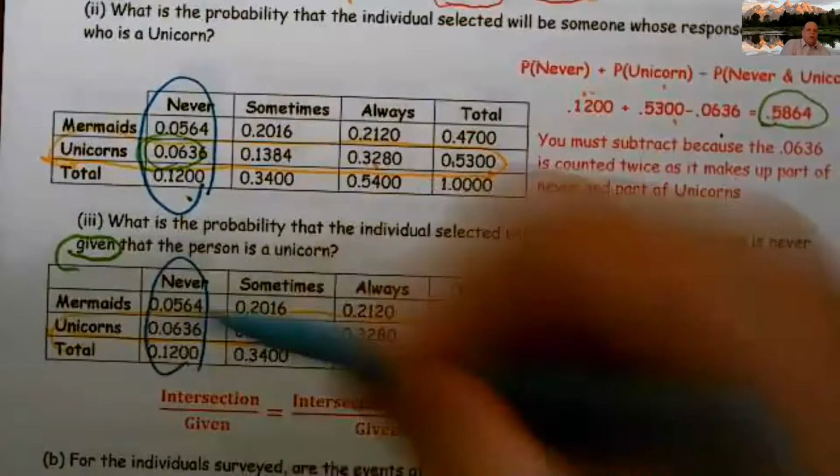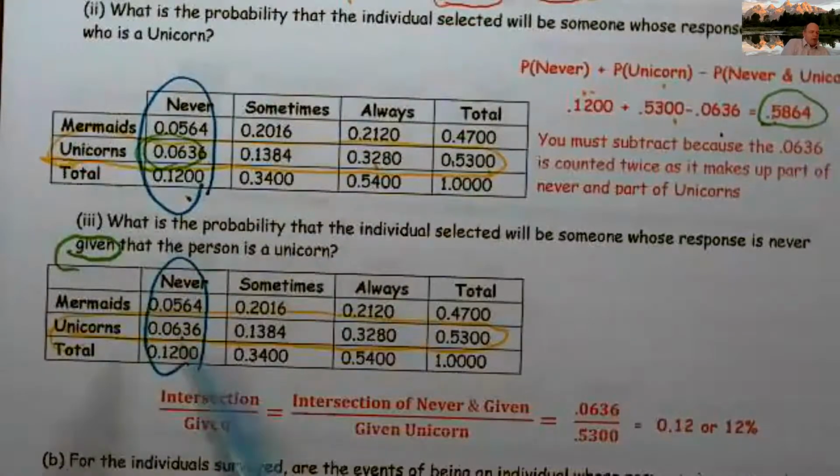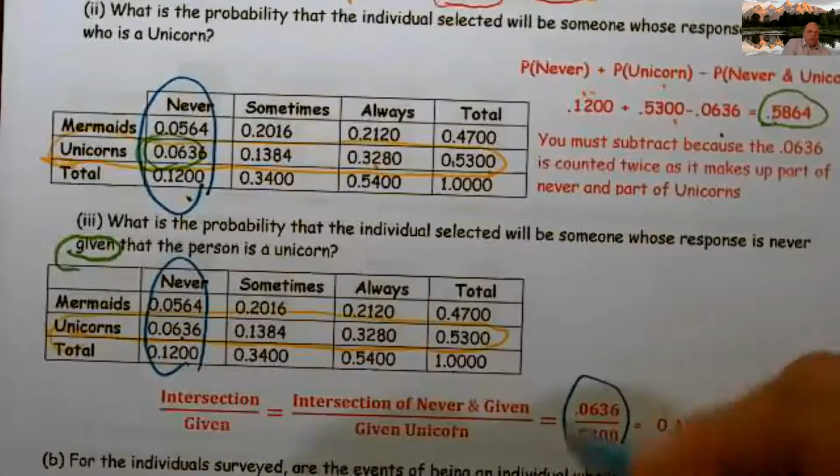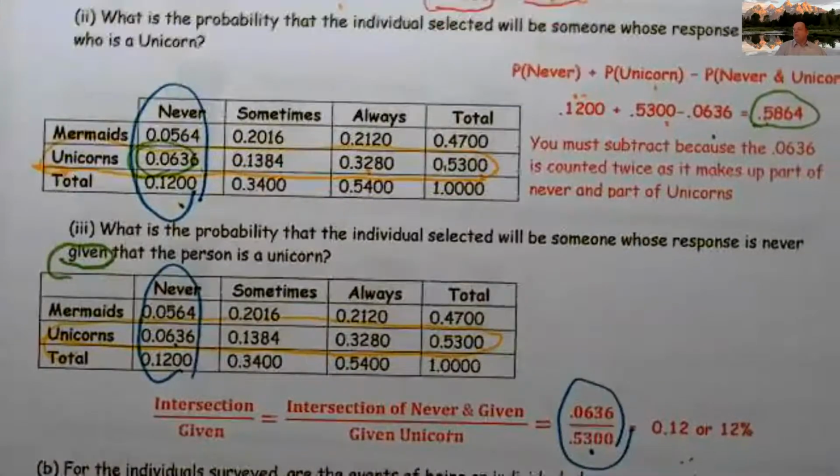And so my intersection over my given, or 0.0636 divided by that, equals this. I have to see this. This is a must. All right.